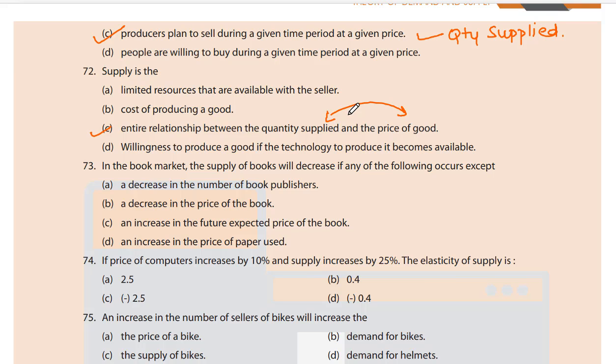73. In the book market, the supply of books will decrease if any of the following occurs, except: a decrease in the number of book publishers, a decrease in the price of a book, an increase in the future expected price of a book, an increase in the price of paper used.